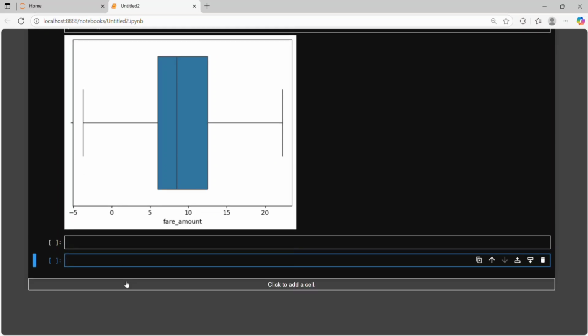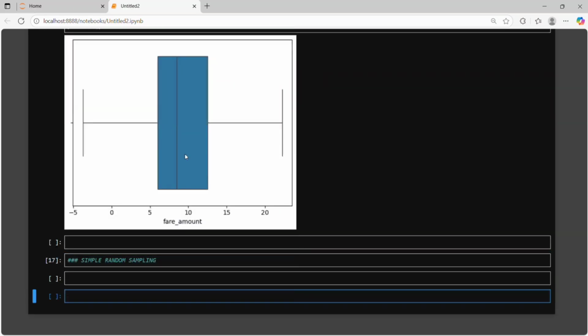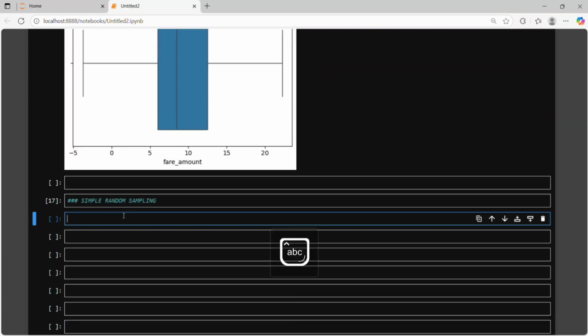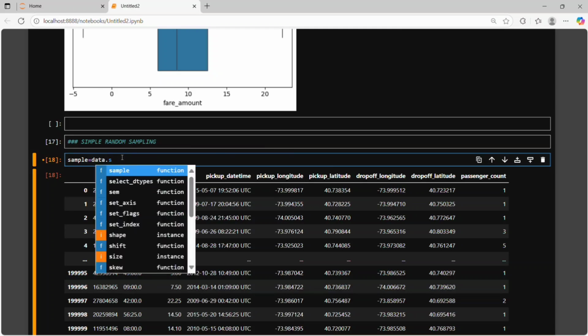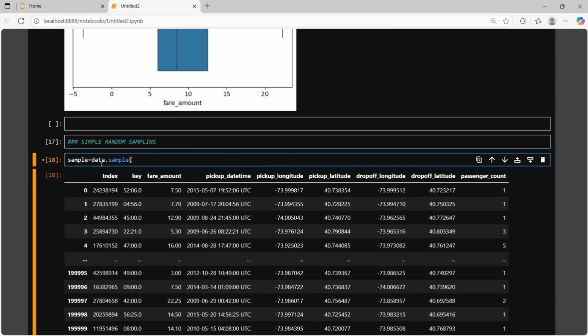Now after that we make a sampling. Firstly we use simple random sampling here. So it's our original data, and from the original data I make a sample. Sample is a built-in function available in pandas, and with the help of that we make a sample. In a sample we first need our sample size. So we make a sample of 100 data points. It fulfills our first theorem, that we need to select data above or equal to 30. So we select sample size 100.